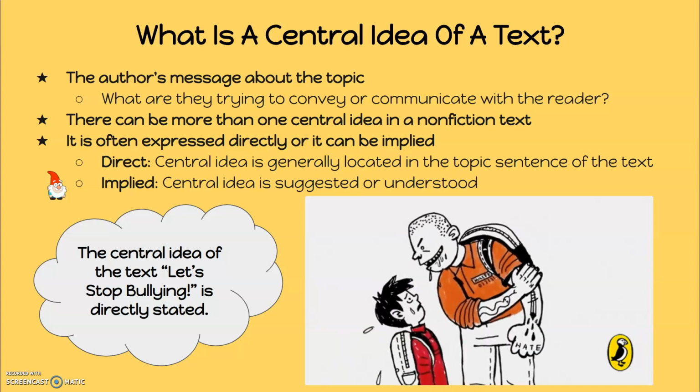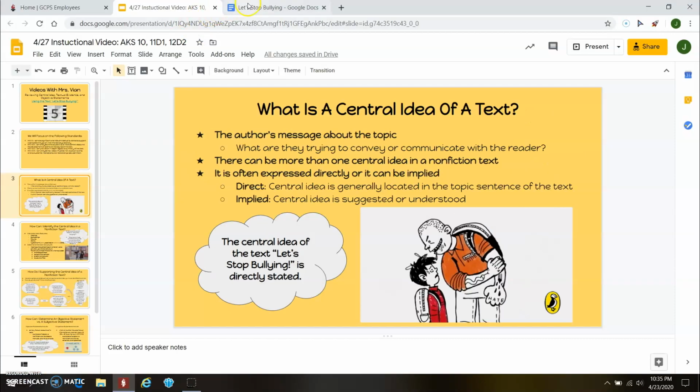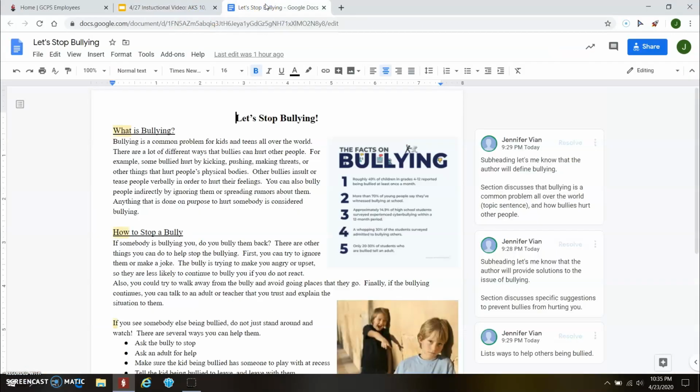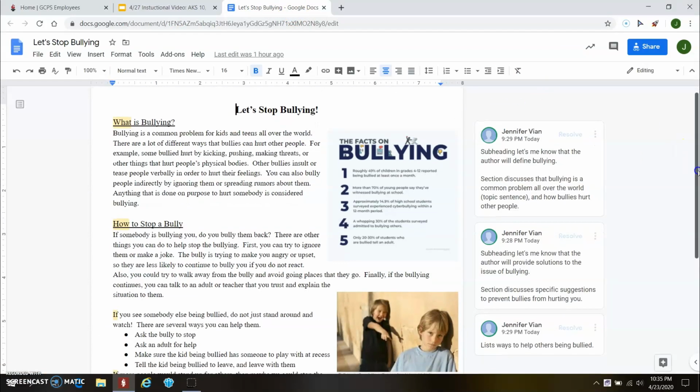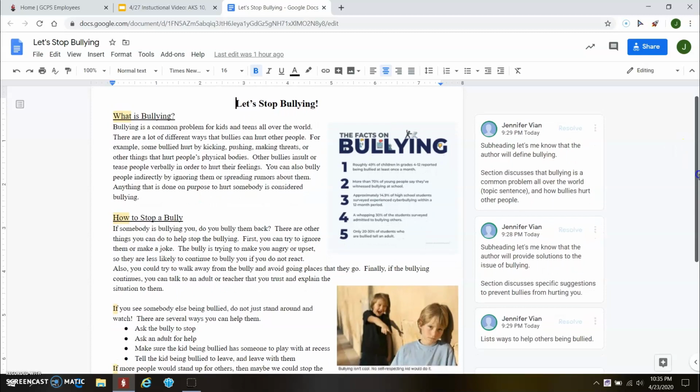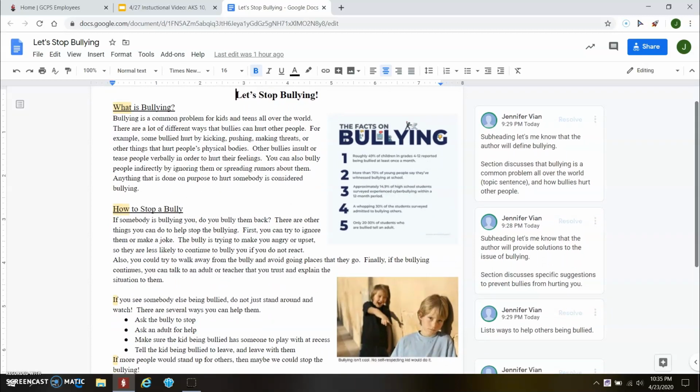Okay, so the central idea of the text, Let's Stop Bullying, is directly stated. We are actually going to go ahead and read that right now, and then we'll come back to our PowerPoint. This is super short. So our title, Let's Stop Bullying. We have a heading here, and we have two subheadings actually: What is bullying and how to stop bullying.